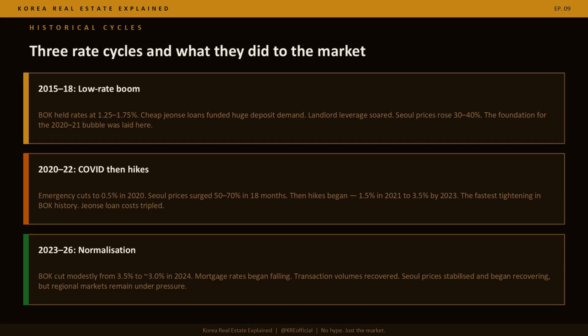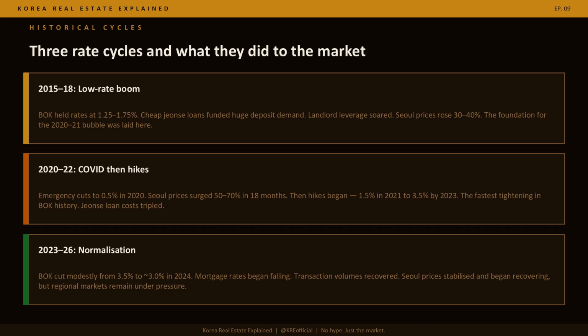3 historical rate cycles show how this plays out in practice. The low-rate boom from 2015 to 2018. The BOK held rates at 1.25 to 1.75%. Cheap jeonse loans funded enormous deposit demand. Landlord leverage soared. Seoul prices rose 30 to 40% over this period. The foundation for the 2020 to 2021 bubble was laid in this phase.